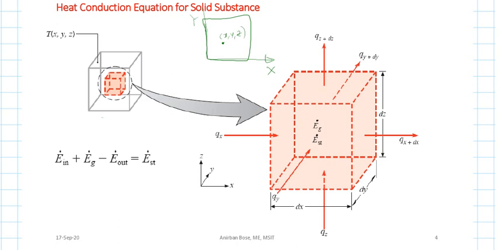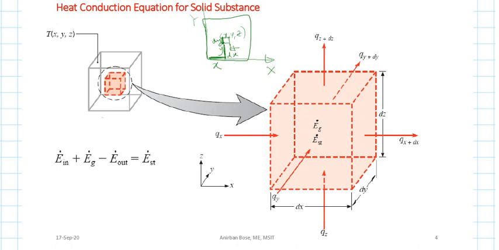Now from the x, y, z point, you consider a very small element. X is this length, y is this length, and let us consider a very small length dx, which is tending to 0. Similarly in the y direction, a very small length dy, and in the z direction, a very small length dz.